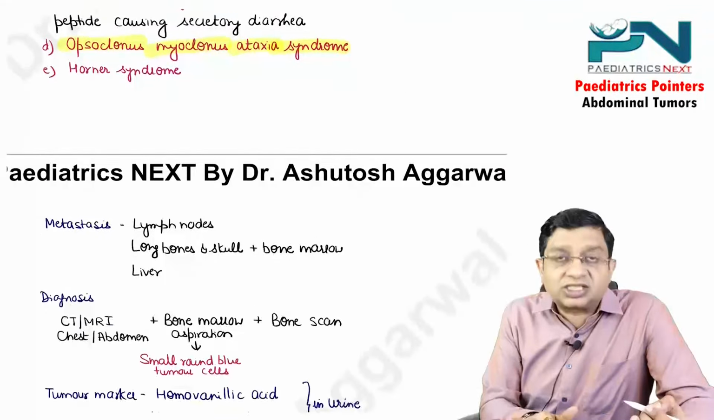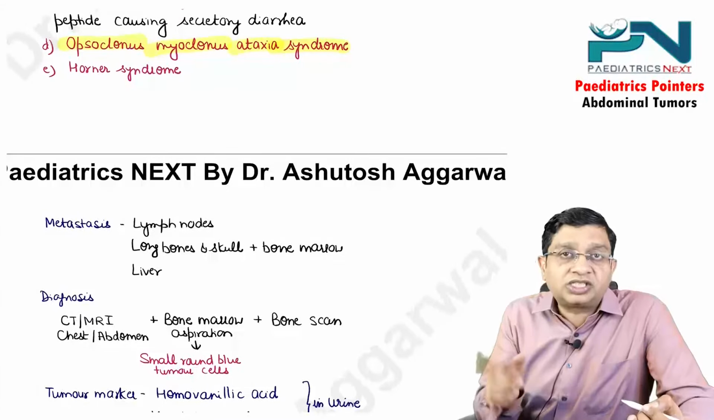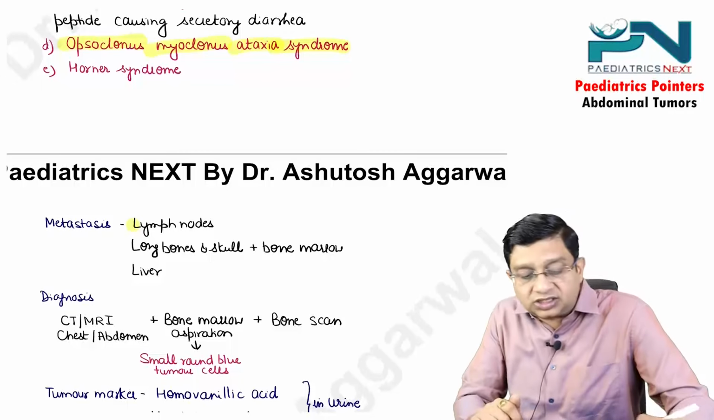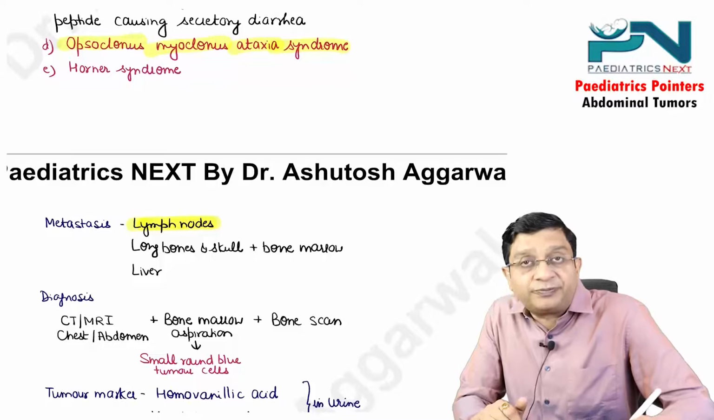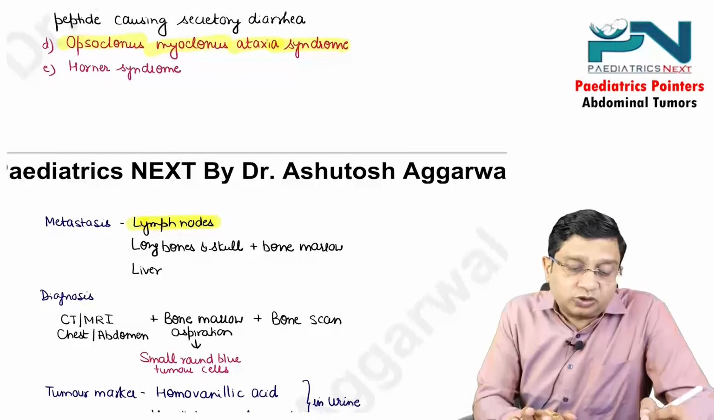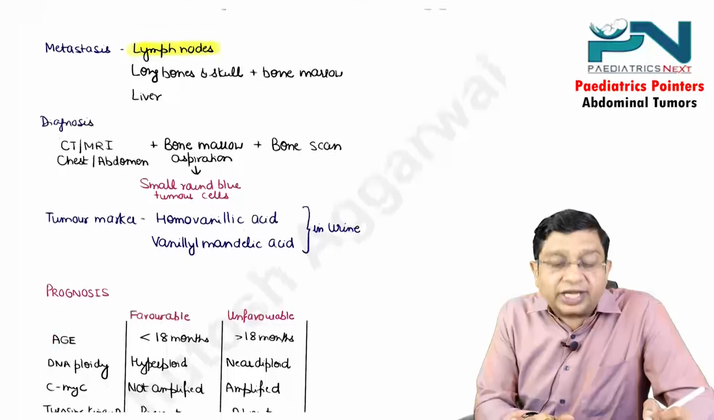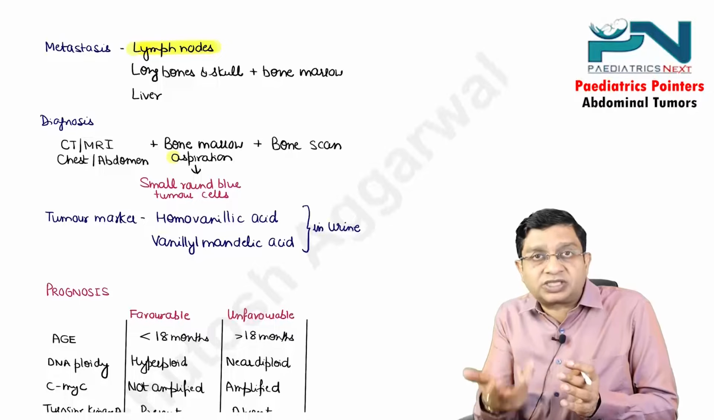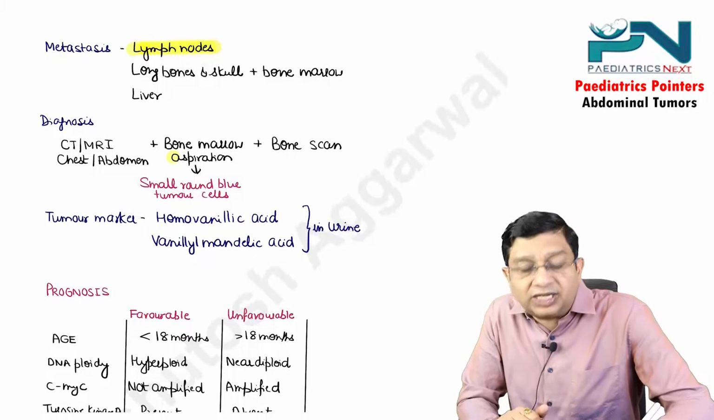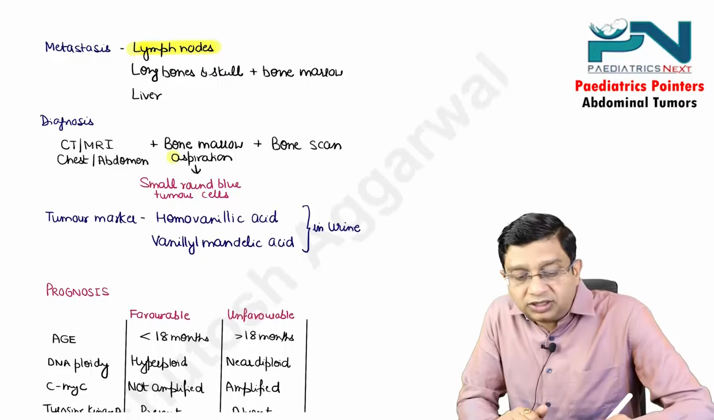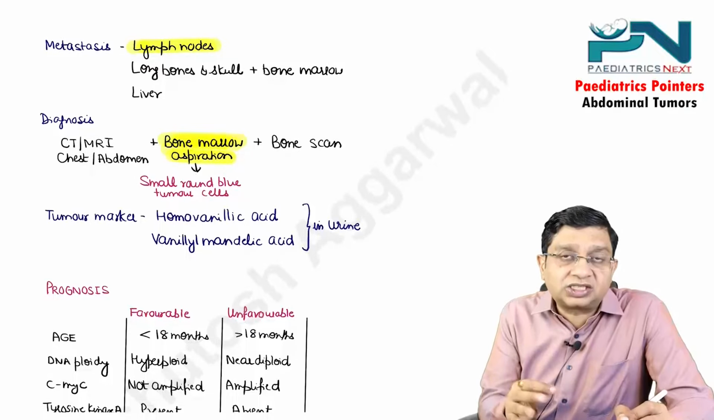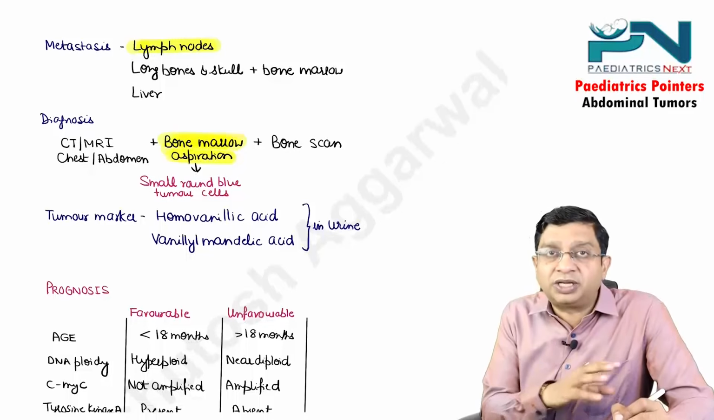What are the sites of metastasis? In the Pepper syndrome, you already know it is liver metastasis; Hutchinson syndrome, bone marrow metastasis and bone metastasis. Apart from this, lymph nodes are a site: lymph nodes, long bones of the skull plus bone marrow and liver. How to make a diagnosis? This can arise particularly from the adrenal glands or from the sympathetic chain, so we go for CT, MRI, both of the chest or abdomen, plus bone marrow aspiration. In the bone marrow aspiration, what you can get is small round blue tumor cells, plus bone scans to detect the bony metastasis.